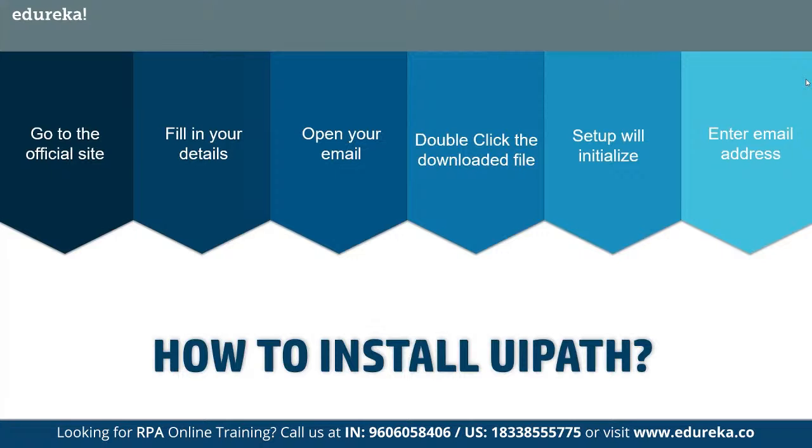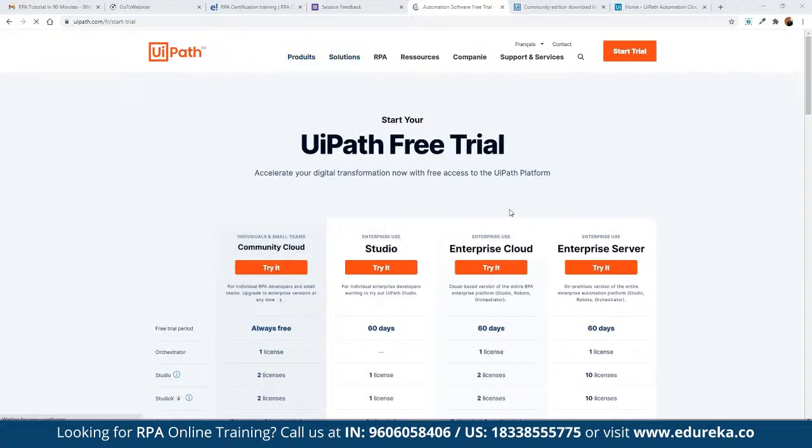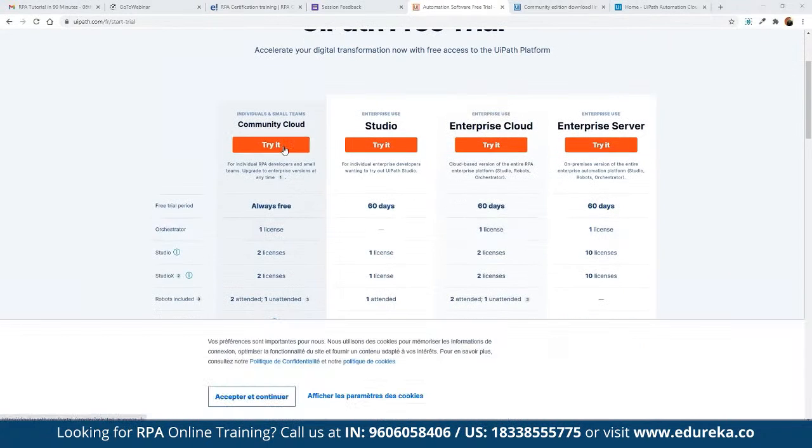If you are looking to start a free trial of the Enterprise Edition, then we can refer to this link here. Community Cloud is offered for free, so there is no licensing required for Community Cloud. But for the enterprise use case, there is UiPath Studio, available for us to try out for a period of 60 days for free. We can try out the Enterprise Studio, the Enterprise Cloud, and the Enterprise Server for free for 60 days. And then later on, we have to pay accordingly.